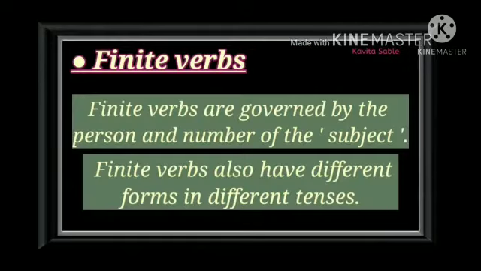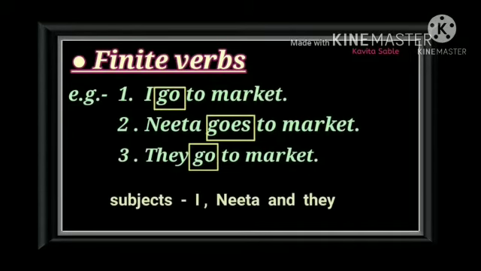Finite verbs are governed by the person and number of the subject. Finite verbs also have different forms in different tenses. Example for finite verbs: I go to market. Nita goes to market. They go to market.